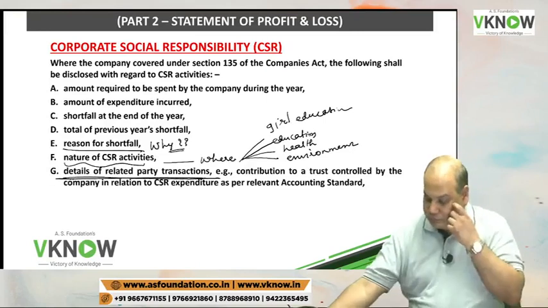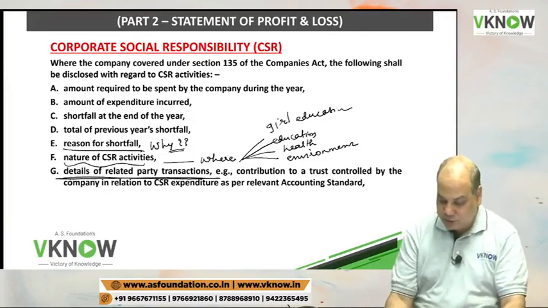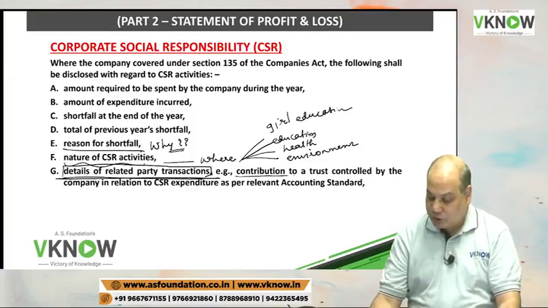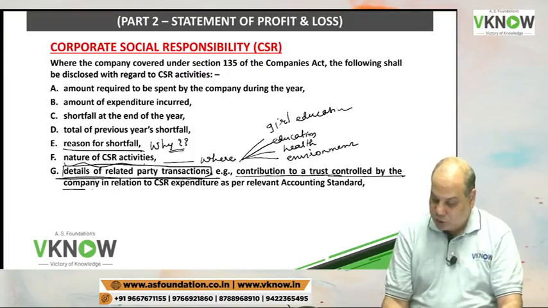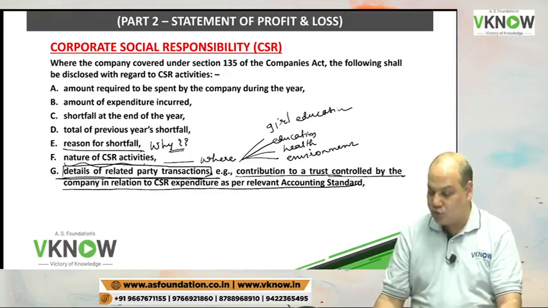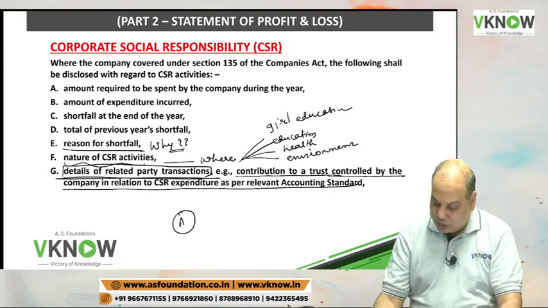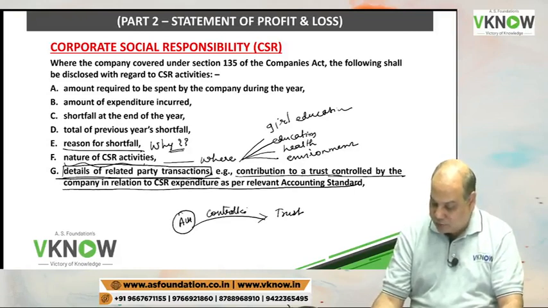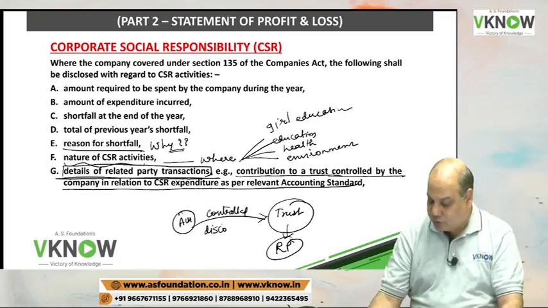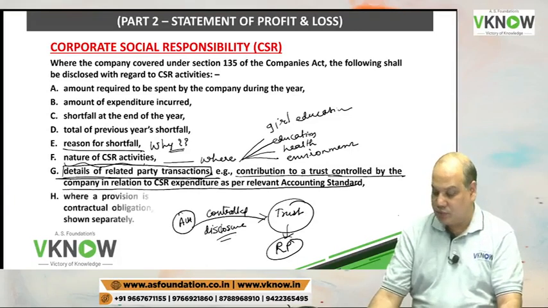Then you have to give details of related party transactions. Details of related party transaction means if there is a transaction with a related party, for example, a contribution to a trust controlled by the company in relation to CSR expenditure, that disclosure you have to give. So if company A Limited has given donation to a trust which is controlled by company A, this trust is a related party. RP means related party, and therefore you will have to give disclosure about this transaction.